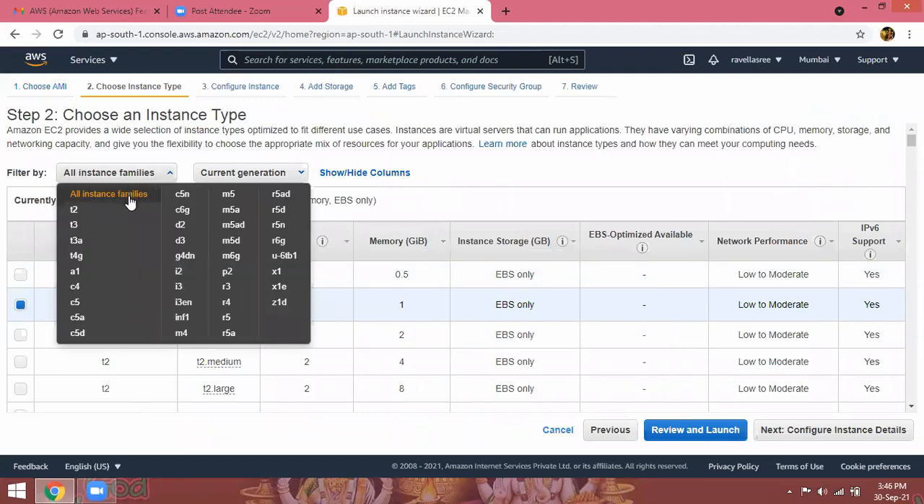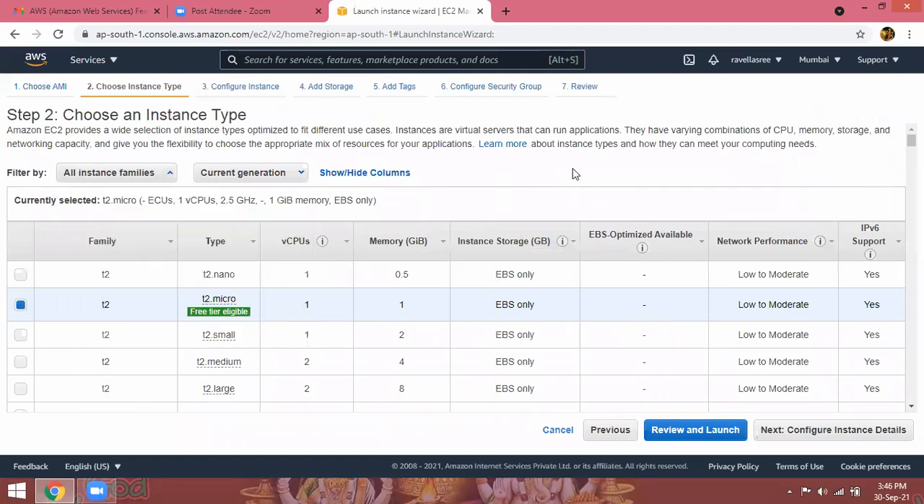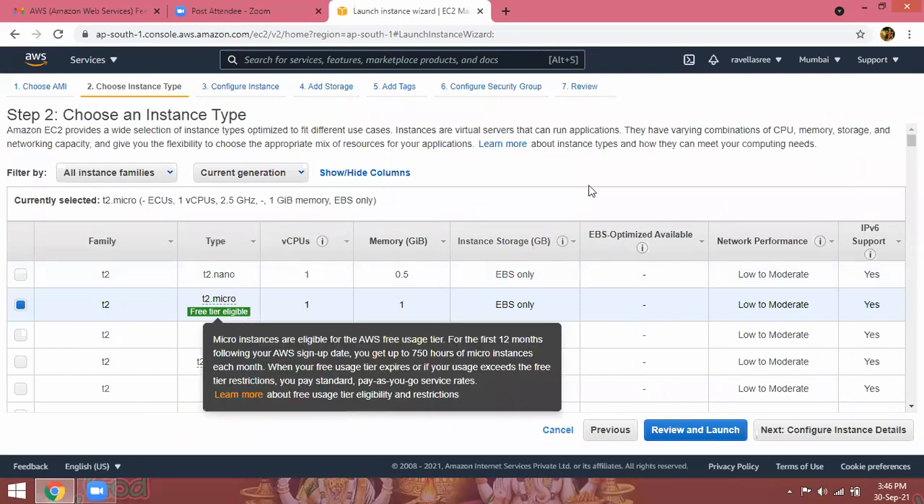Here C2, T2.micro, C4 large. So different types of hardware instances are available. So T2.micro is free tier eligible. This only we have to select.